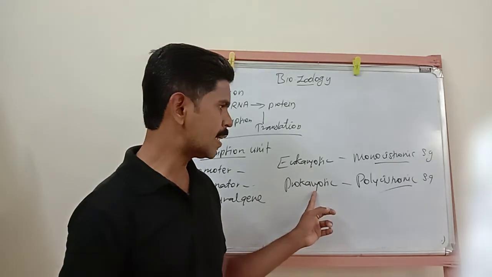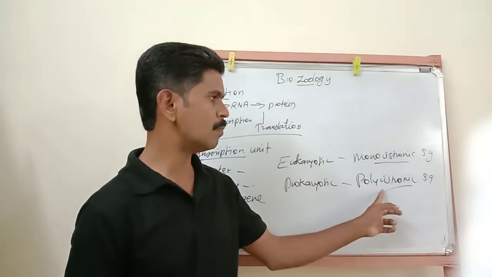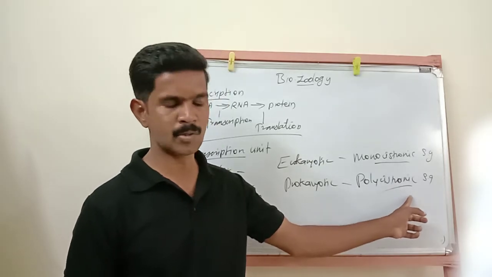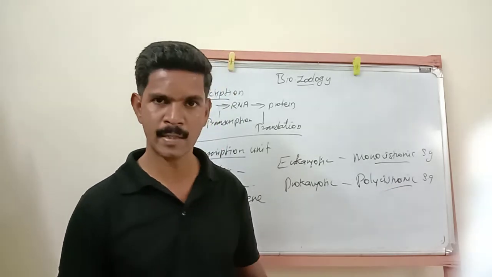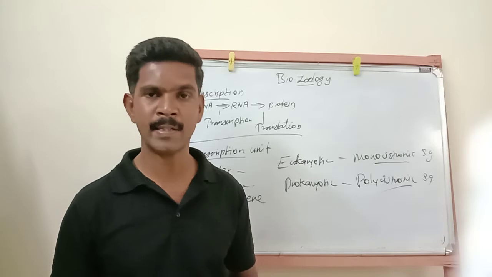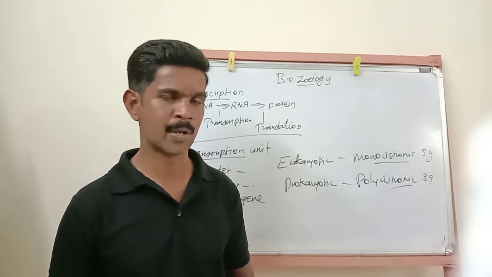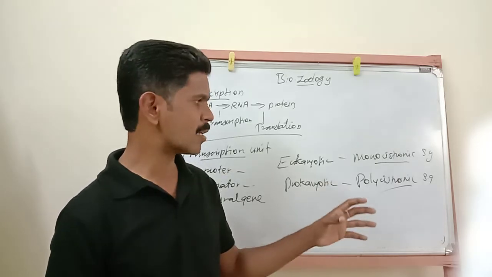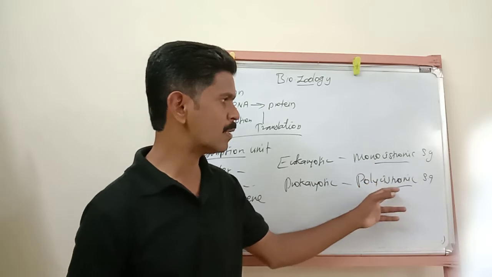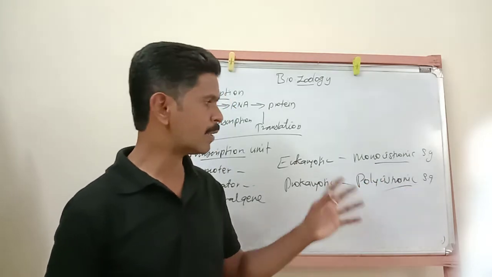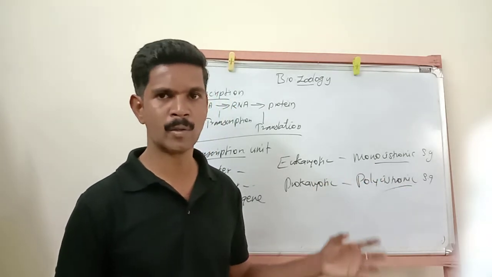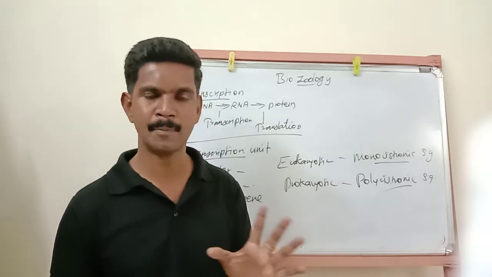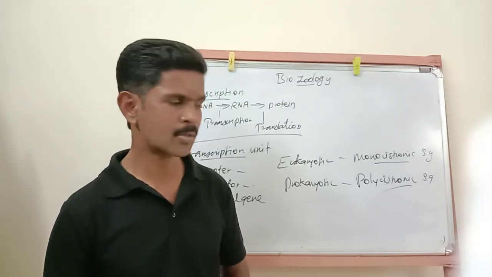But in prokaryotic organisms, as I already told you, the polycistronic structural gene is present. This polycistronic structural gene carries many genes, a cluster of genes called operons. A cluster means a group. A group of genes together produce a single protein. Hope you understood.